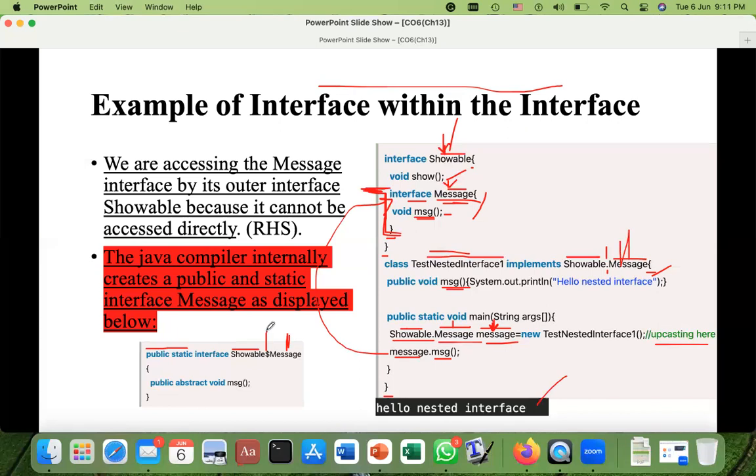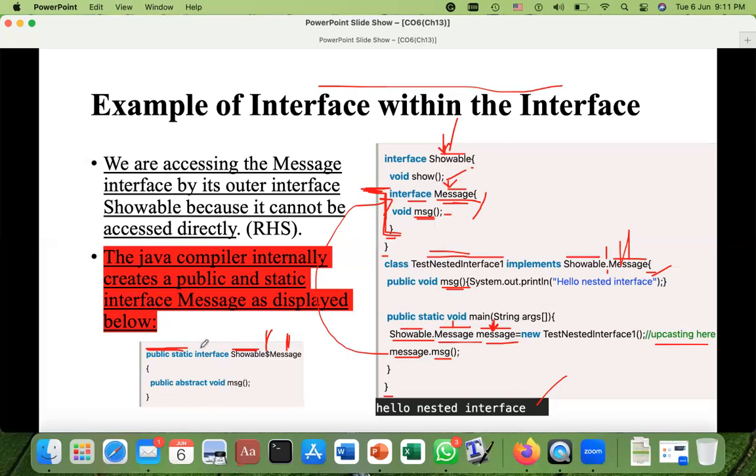You will not see it. But if you want to see it, you can open the class file, which is normally created during the first step of compilation. So this message interface is available in Showable. The $ sign is used by the compiler and not the dot that you have in your program. That will be replaced by this $ sign. And here, public static would be inserted by the compiler automatically.